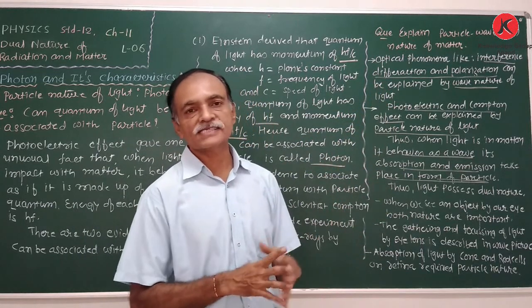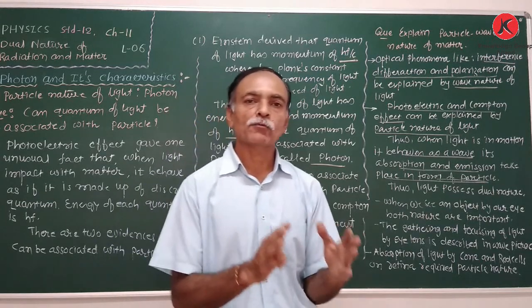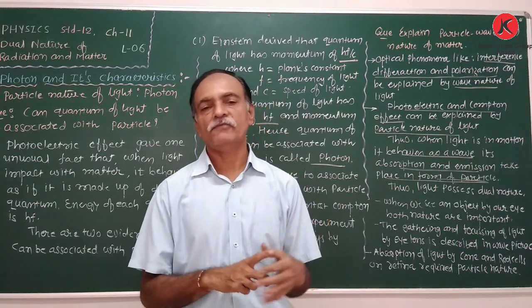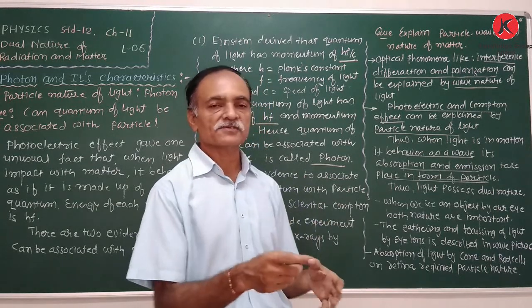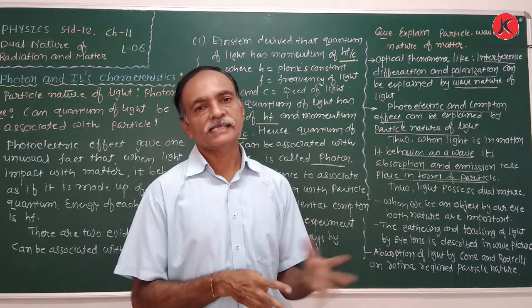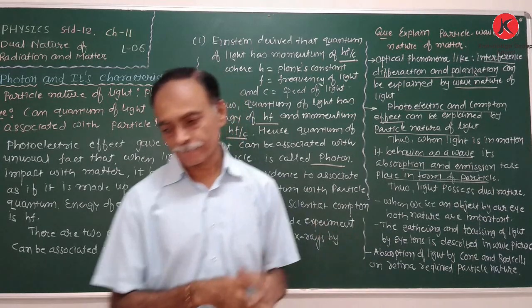Thus, the conclusion is that light behaves as a particle and also as a wave. When light is in motion, it behaves as a wave, and when the absorption or emission of energy takes place, the particle nature is required. Clear this? Okay.